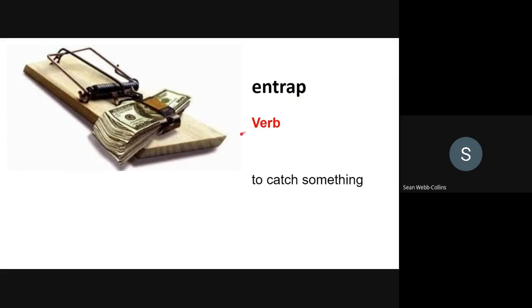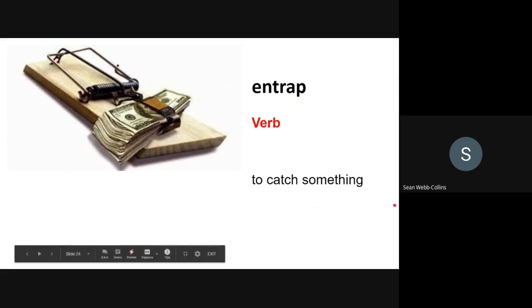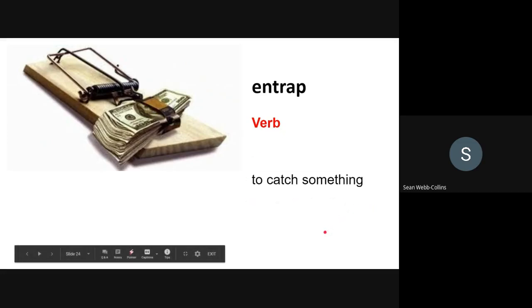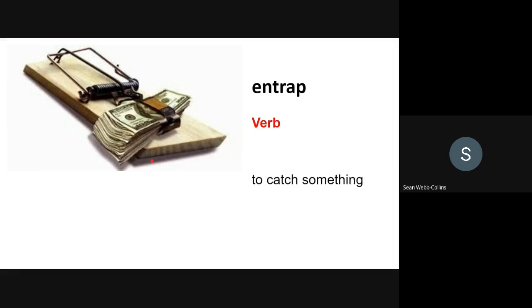Entrap, verb, to catch something. For example, she was entrapped by family expectations to get married and have kids.